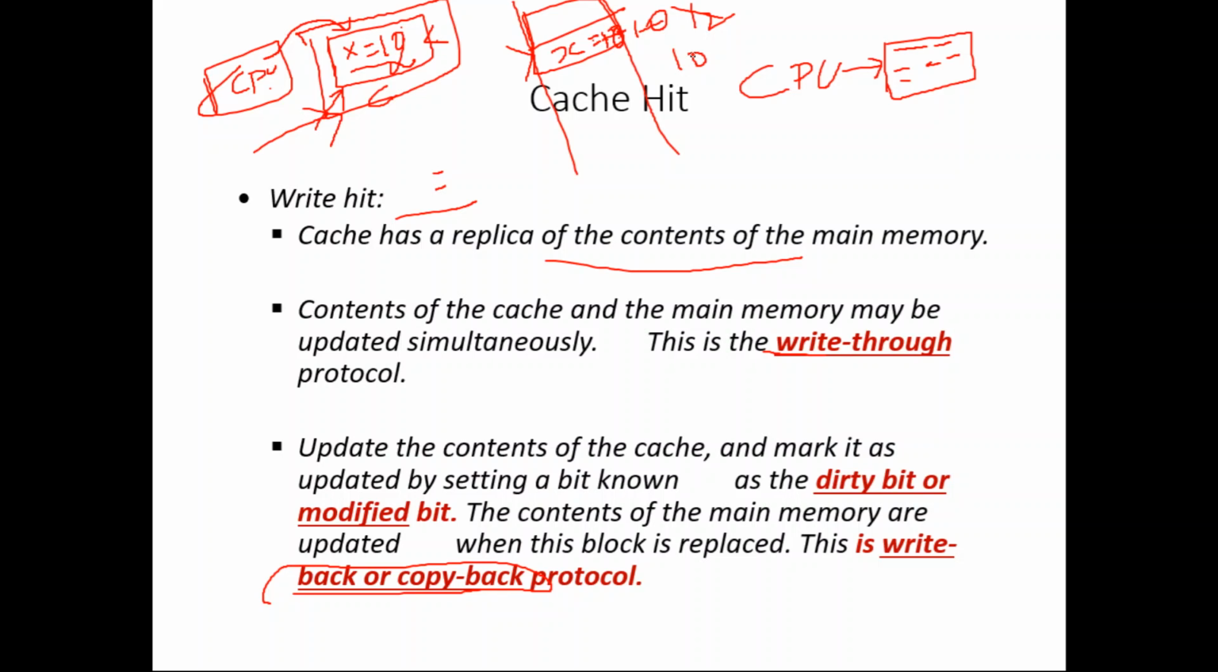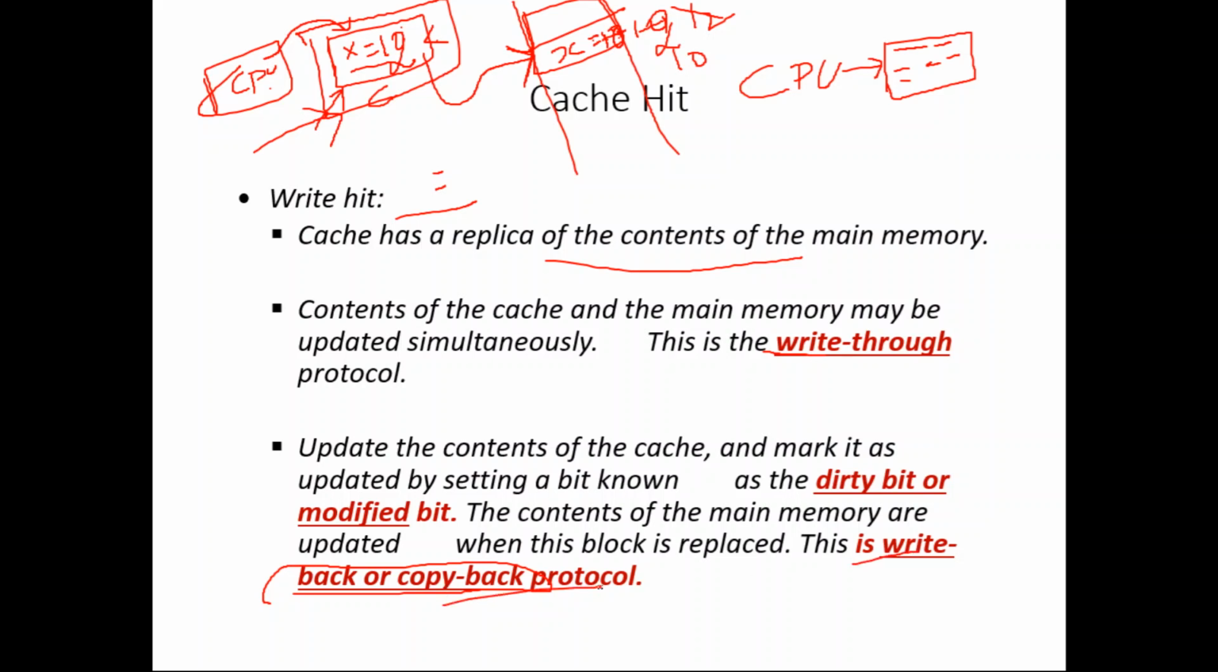The answer for this question is whenever this block is replaced at one particular time, either the process will finish executing or the cache memory will fill. Then what will happen? This block should be written back to the main memory. At that time only we will modify this x value from 10 to whatever the new value, in this case 12. So that protocol is called write back protocol or copy back protocol.